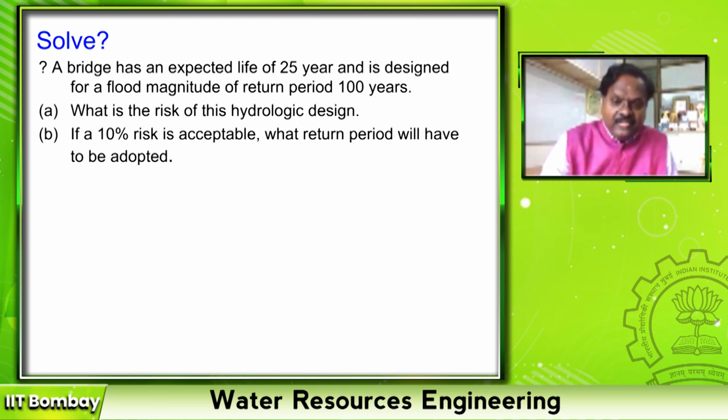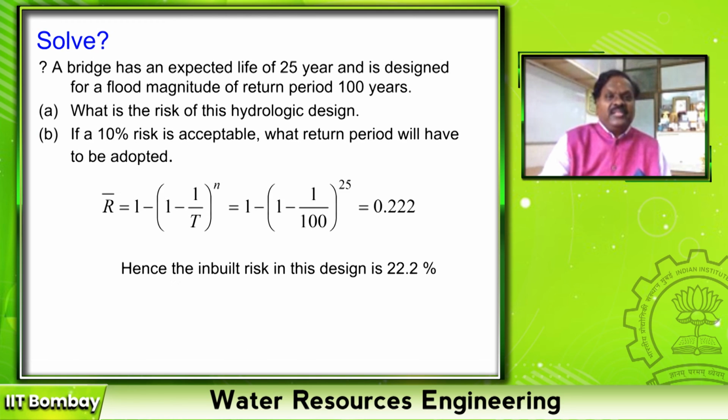So I just gave a simple problem. A bridge has an expected life of 25 years, the structural life, and is designed for a flood magnitude of return period 100 years. So my return period T is 100 years. Then what is the risk? Risk is 1 minus P to the power of N. What is the probability here? 1 by 100. So the inbuilt risk of this design is 22%.